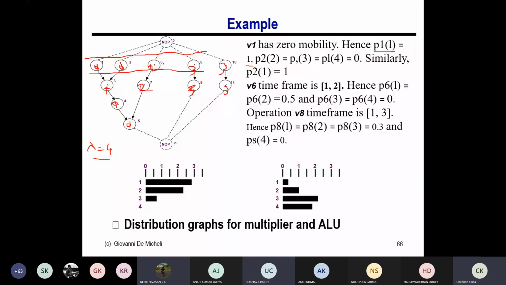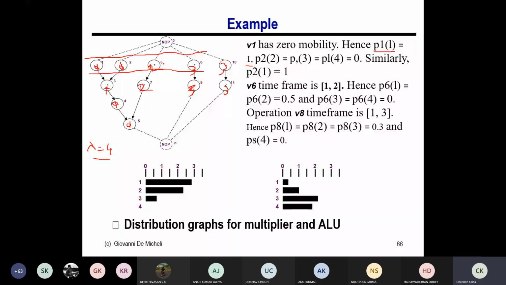Okay, sir. Excuse me, sir. Yes, please. Sir, for V7, when we consider the seventh operation, we cannot just simply say it will be 0.5, 0.5. If V6 is scheduled first, then it would be 0.5, 0.5. But if V6 is scheduled second, then it will surely be the third with probability 1. Yes, it's a very good point. We'll take care of that.